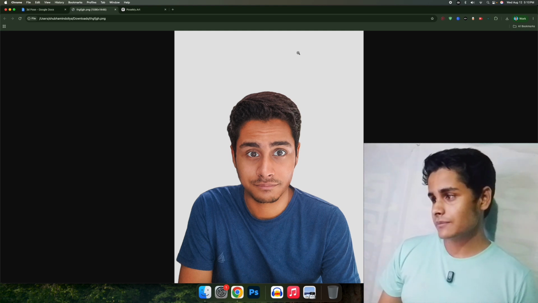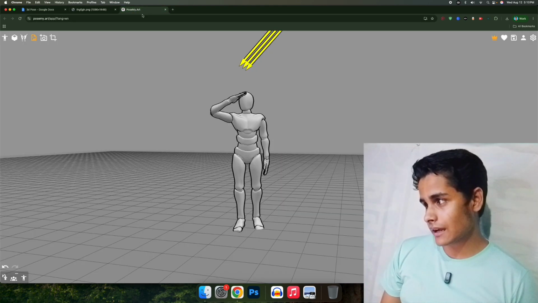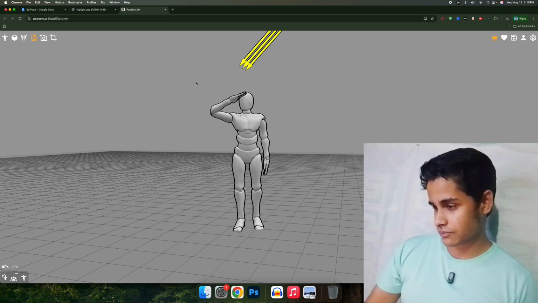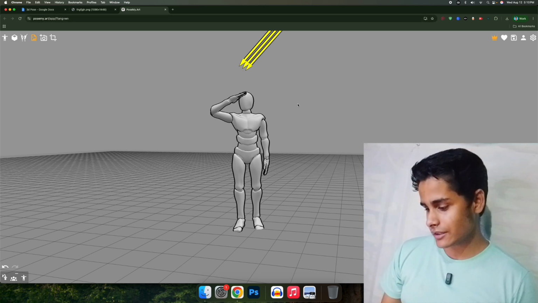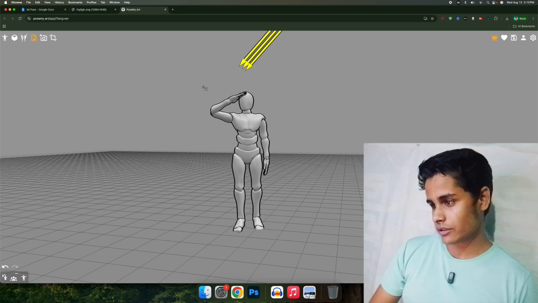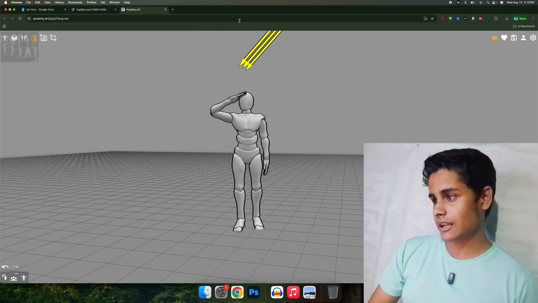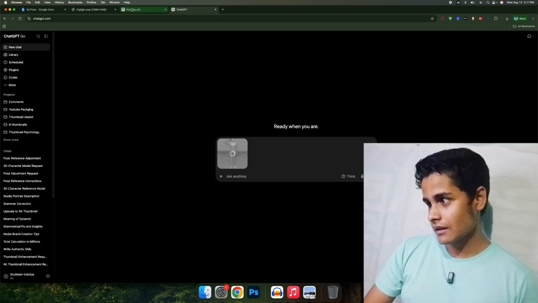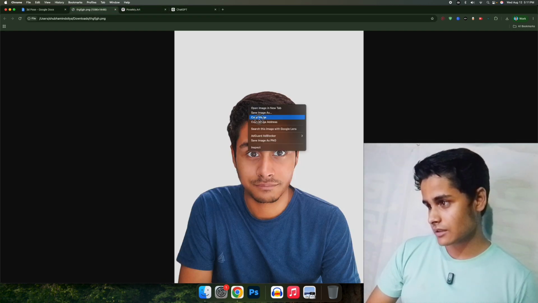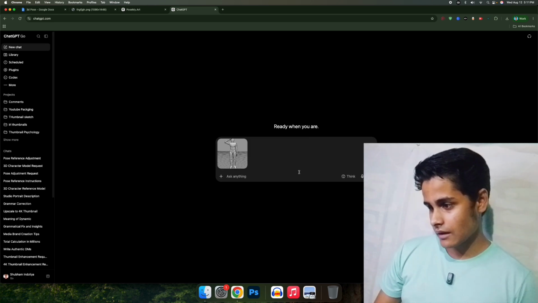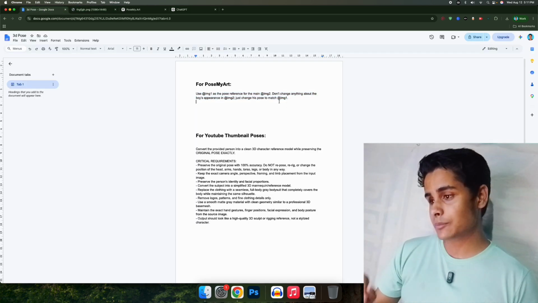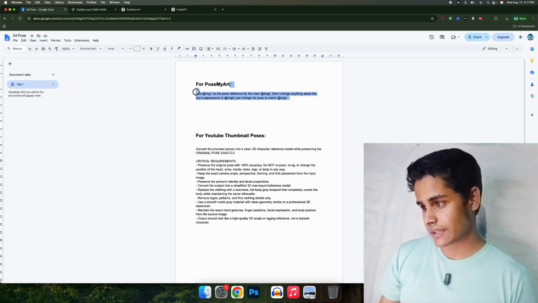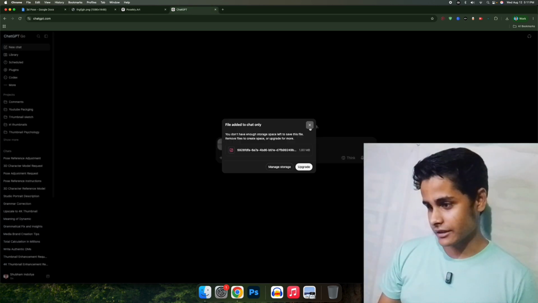For this method, you have to go to posemyart.com and I have chosen this pose. I have saved it. For that, you can just screenshot it. You can also take other poses from there. There are pre-made scenes. So go to ChatGPT, paste it here, and use a subject image, paste it here, and take the prompt. I will provide this prompt in the description. Take this and paste it here.